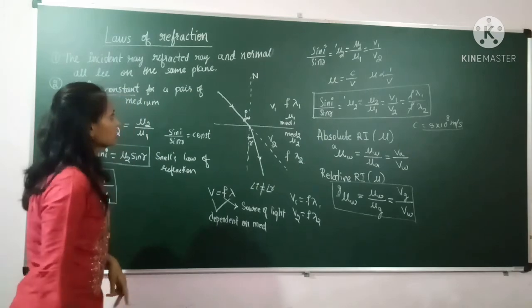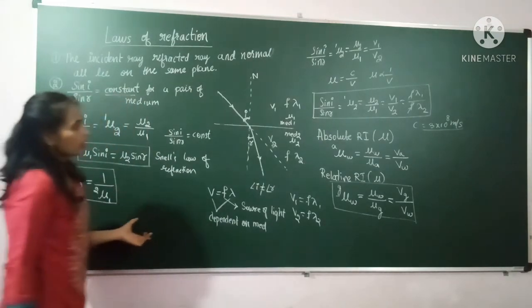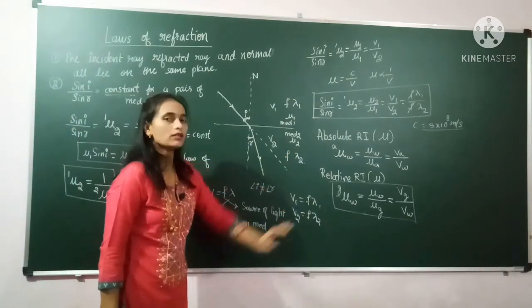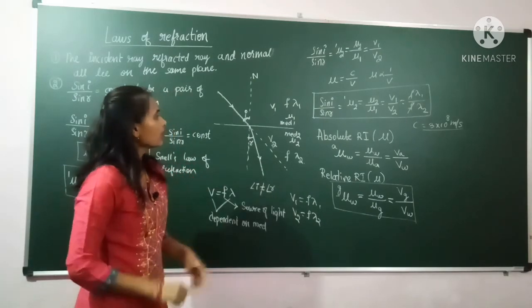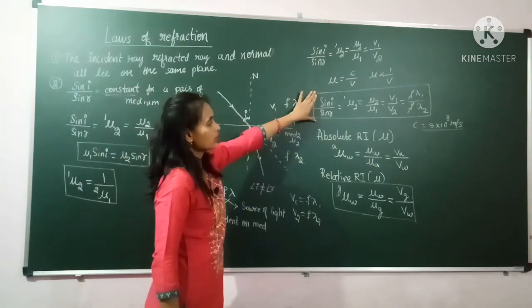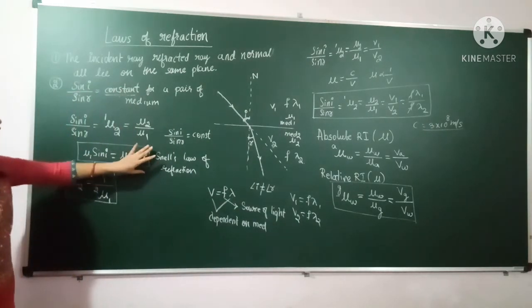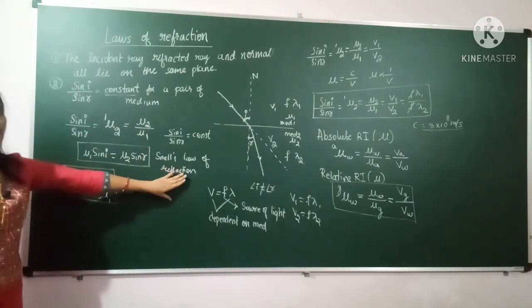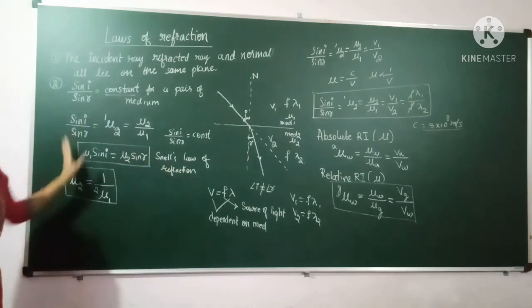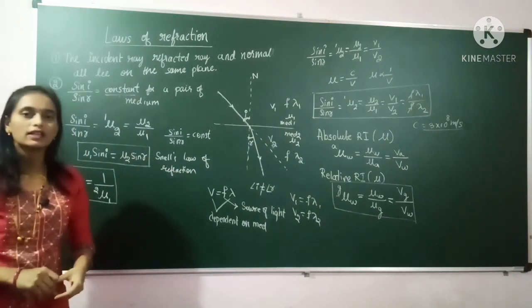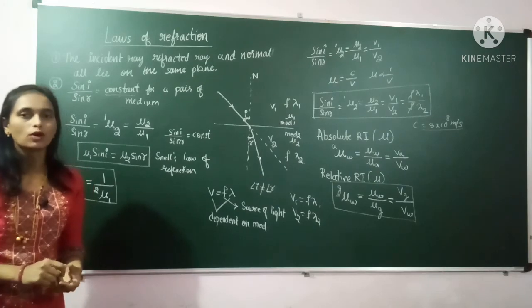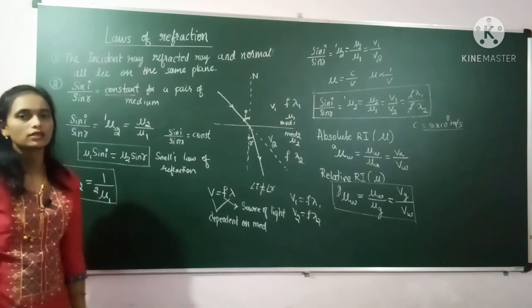So this is all about the laws of refraction and the absolute and relative refractive index, and this relation is important for doing the numericals. And this one, mu1 sin i equals mu2 sin r, is called Snell's law of refraction. This is all about the laws of refraction, and in the next class we will study the normal shift, that is, the lateral shift and the normal shift.